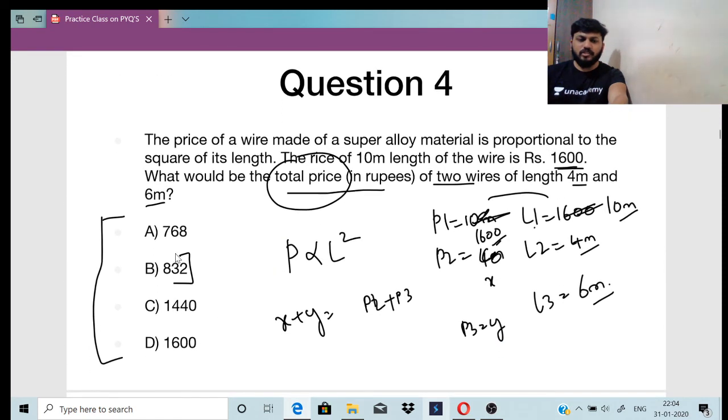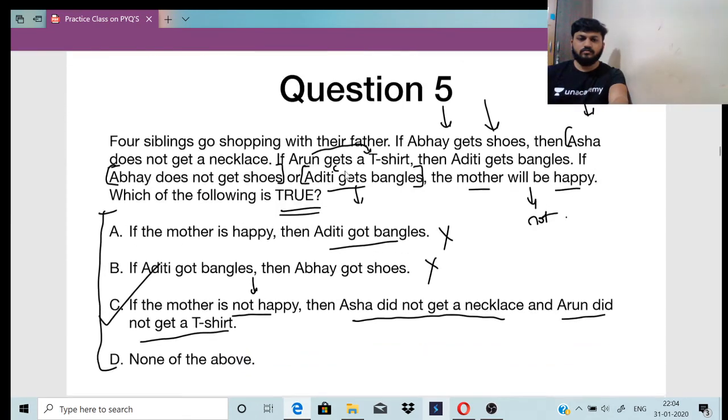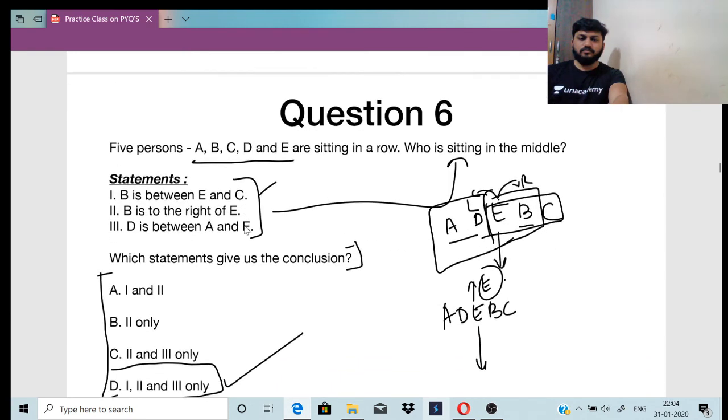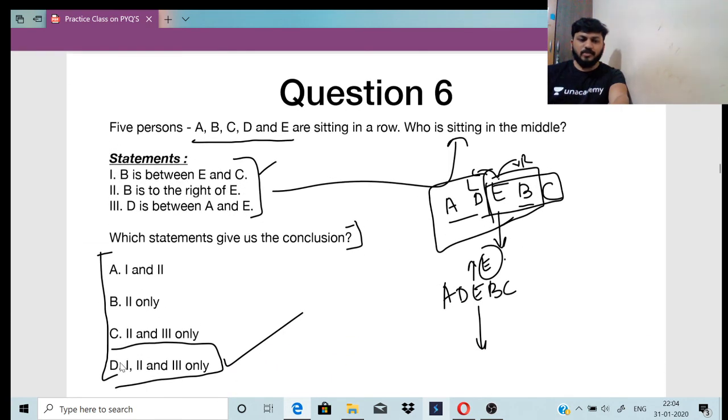Fourth one, and for this option B was the answer. Okay, fifth one, option C was the answer. Okay, sixth one, option D was the answer, all the statements.